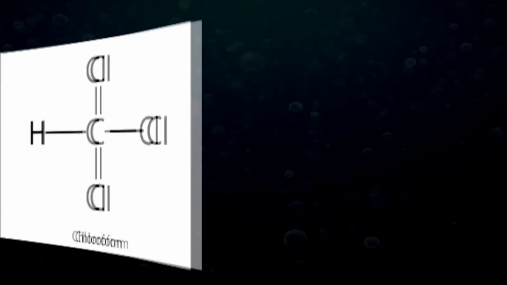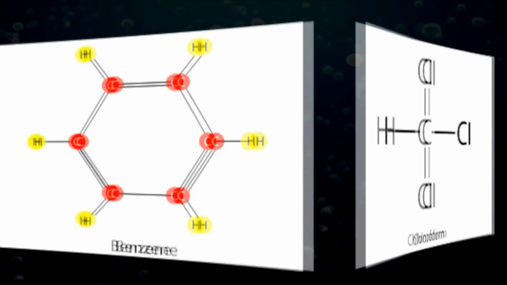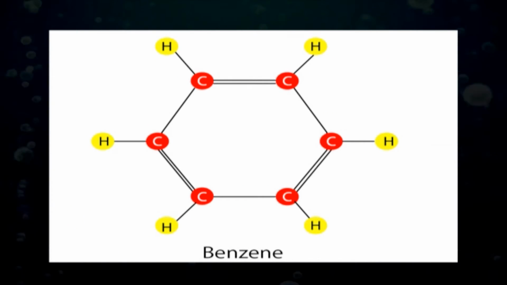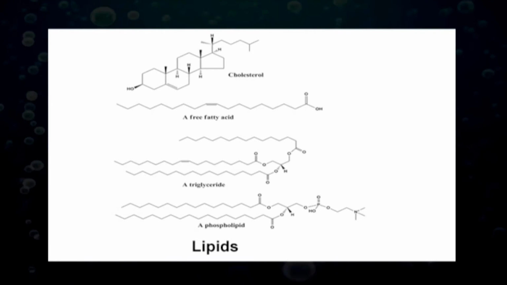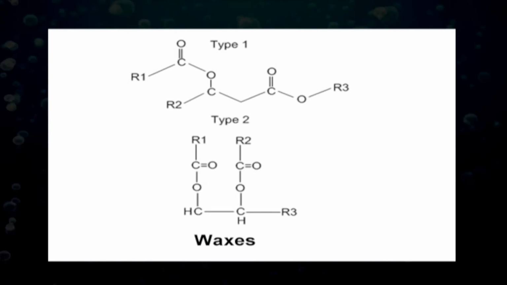In contrast, non-polar solvents such as chloroform and benzene are poor solvents for polar biomolecules, but easily dissolve those that are hydrophobic, which are non-polar molecules such as lipids and waxes.